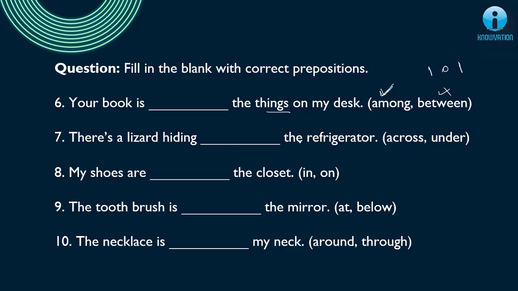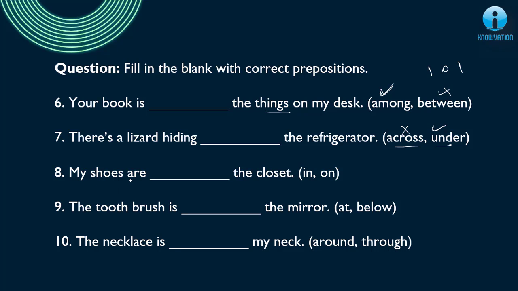There's a lizard hiding dash the refrigerator. So here, can I use across? Across is basically opposite. So if it was opposite the refrigerator, was it hiding? It does not make a clear sense. But under does make a very clear sense that it is beneath or under the refrigerator and it is hiding. So under is my correct answer.